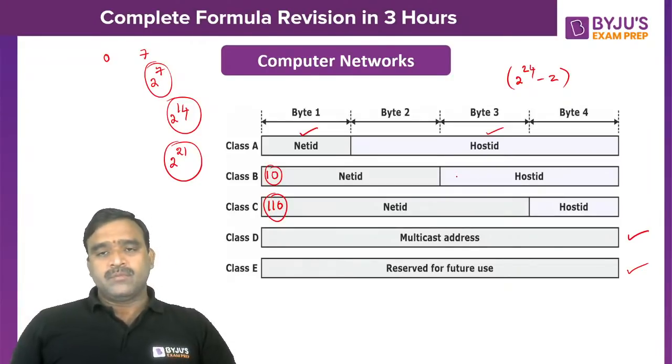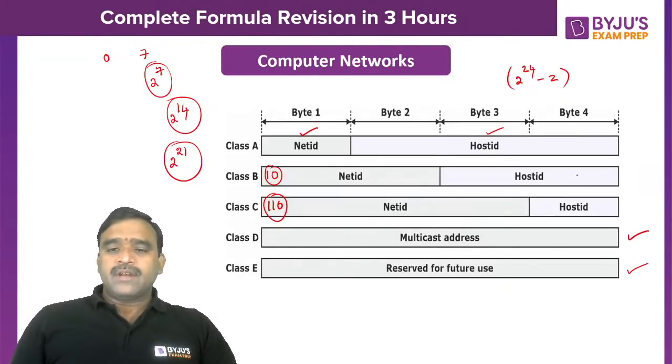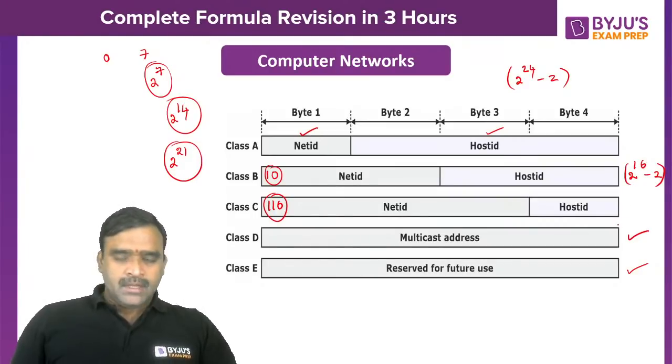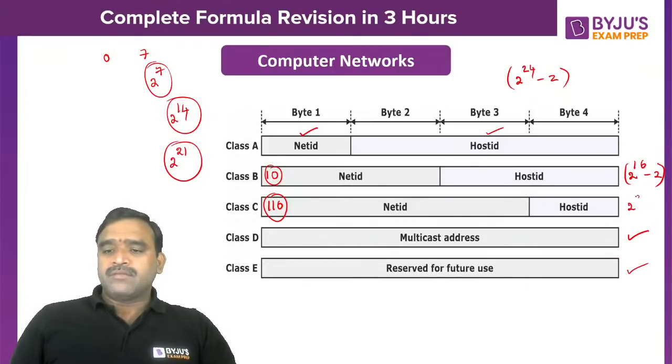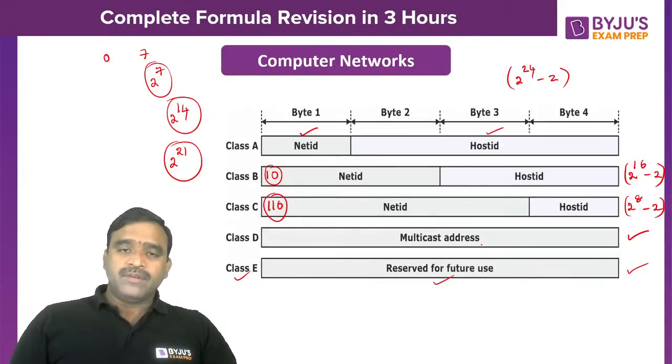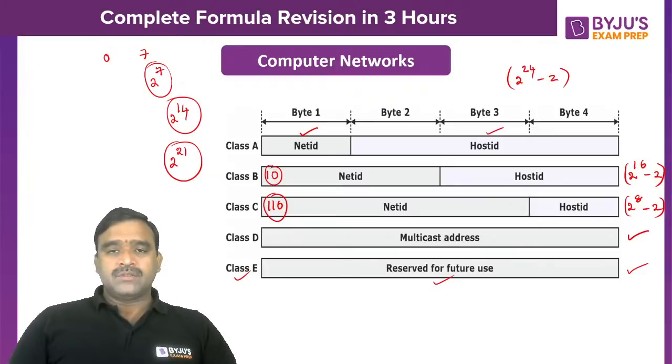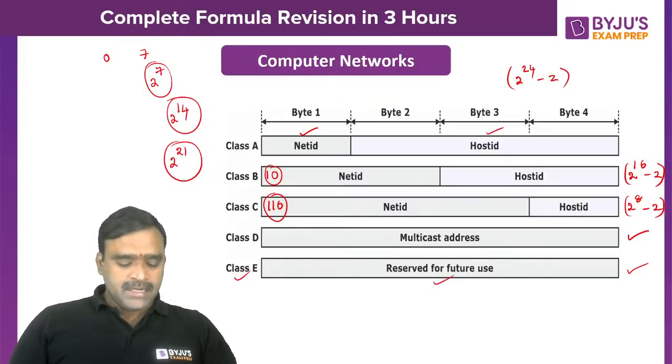In class B, host ID is 16 bits, so every class B network has 2 power 16 minus 2 hosts. In class C, we have only 8 bits, so every class C network has 2 power 8 minus 2 host IP addresses. Class E is basically reserved for future use at the time these addresses were invented, but later that research was also done, and it is used through CIDR notations.